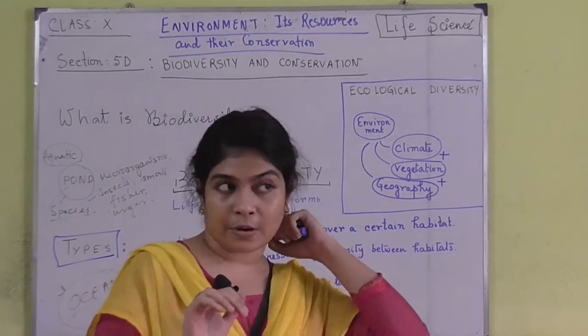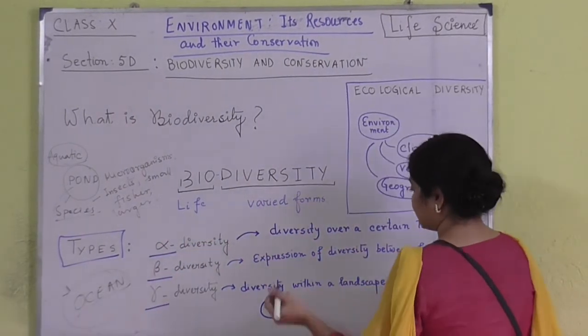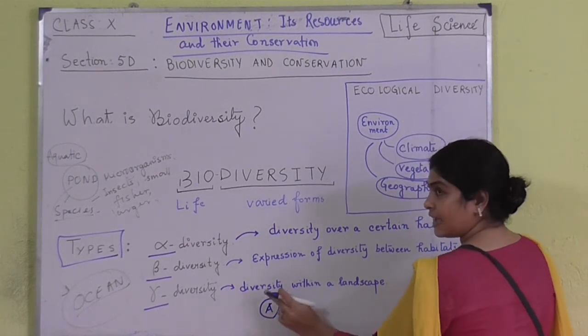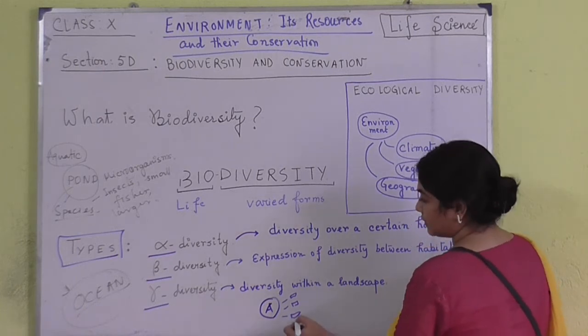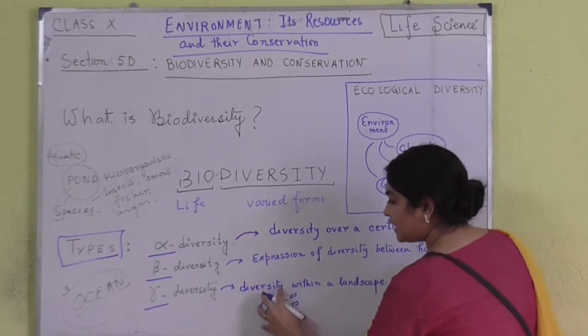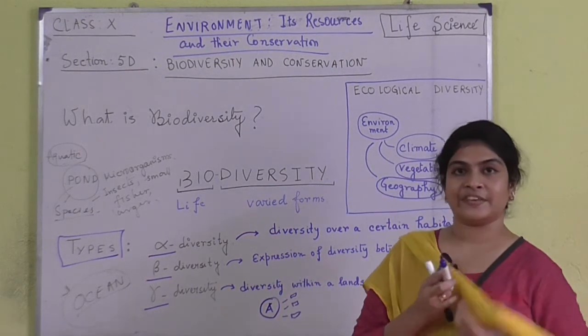If we are talking about the diversity of place A, there we will find the different types of insects, the different types of plants, the different types of animals found over here. So when we are only considering the place A, then it is alpha diversity.